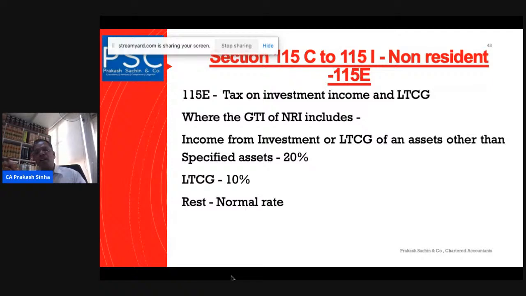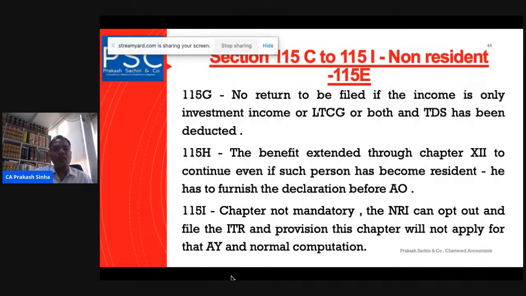And second, these assets are not acquired through foreign exchange. If it is not acquired through foreign exchange, then the rate of 20% will apply. And if it is a long-term capital gain, the 10% rate will apply here. For the rest, if there is any other income, the normal rate will apply.